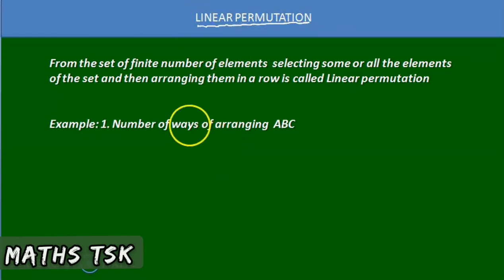From a set of a finite number of elements, which may be repeated or not repeated, selecting some or all of the elements and then arranging them in a row is called a linear permutation. If it is arranged circularly, then it is called circular permutation.